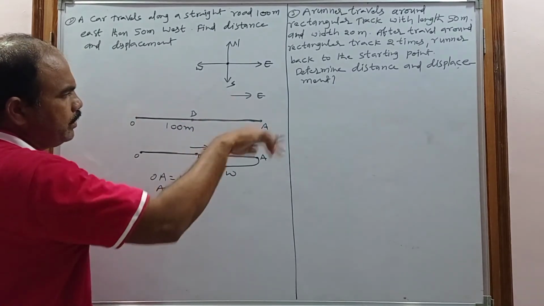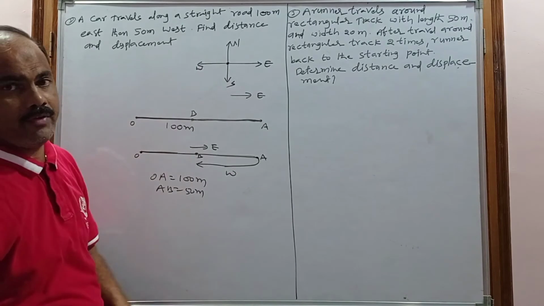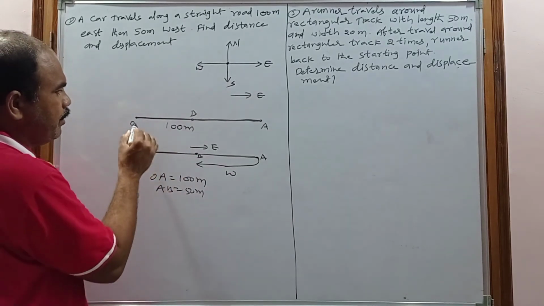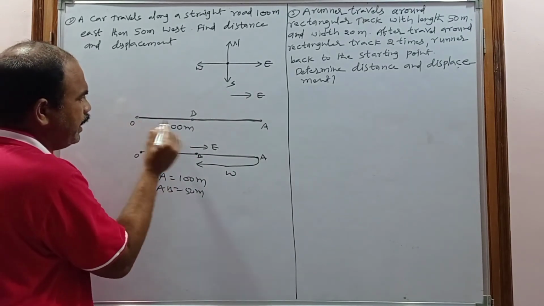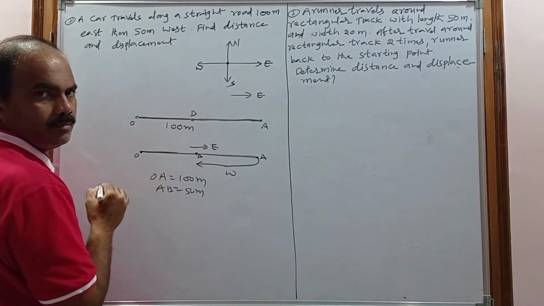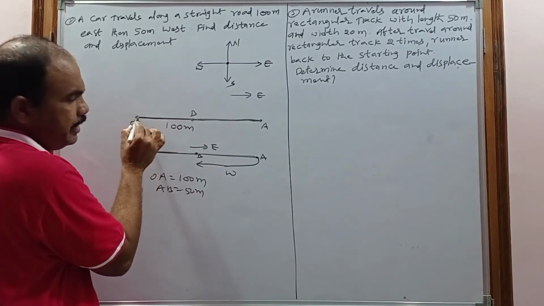So what is the total length of the path? What is the distance definition? Total length of the path. Total length of the path is nothing but, so this is the starting point, this is the final point. But initially it started from where?